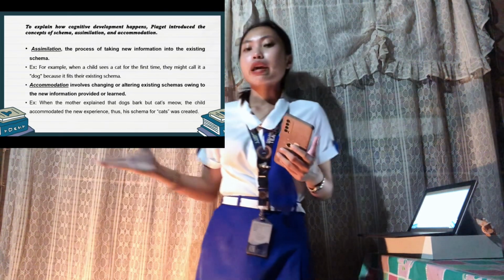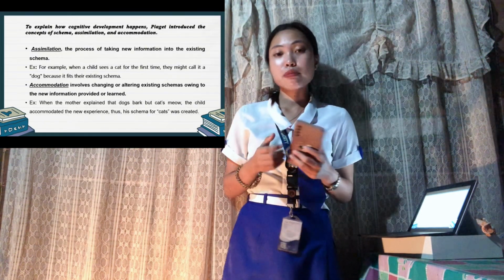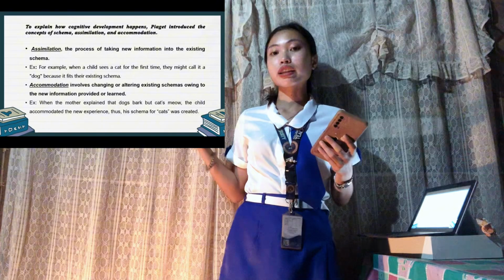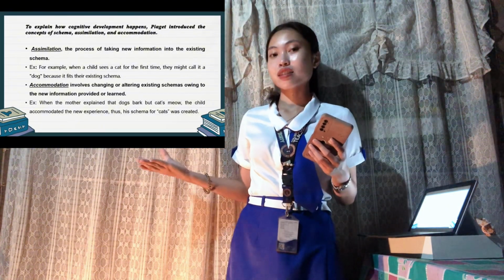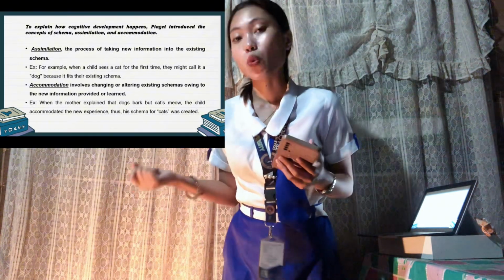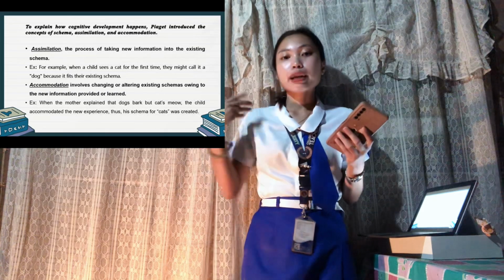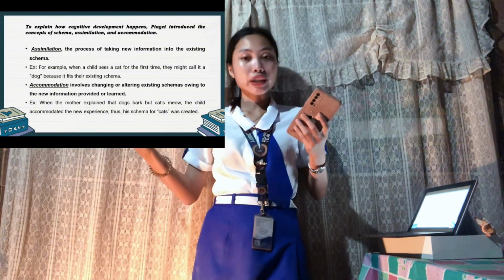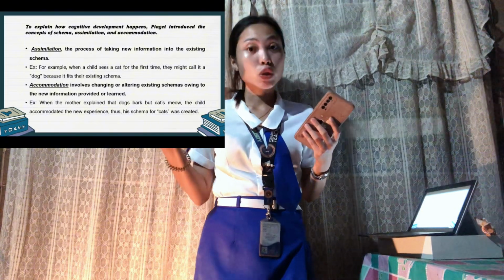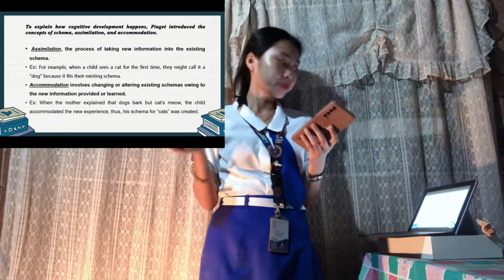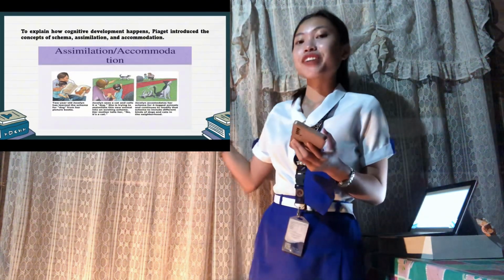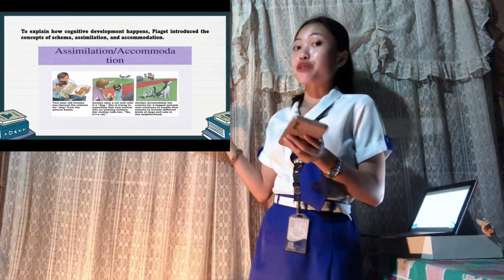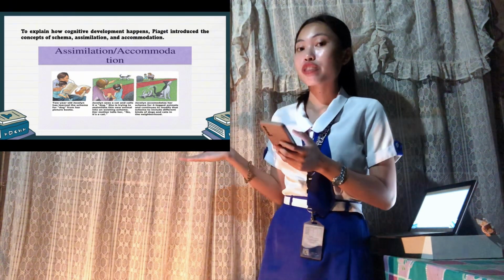When the mother explained that dogs bark but cats meow, the child accommodated the new experience. Thus, a schema for cats was created. So, pag nakaibaw ang bata nga meow ang cats and don't bark, dili mo bark, they created a new schema for cat.